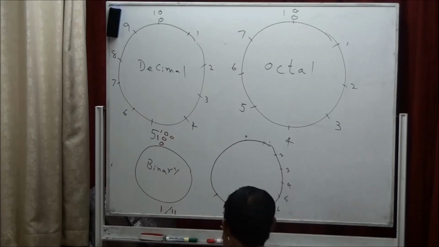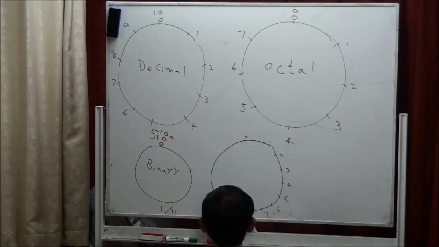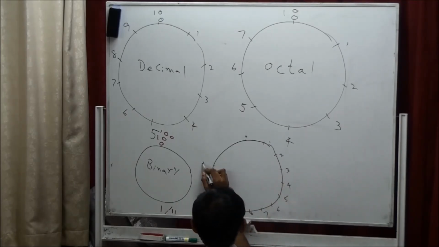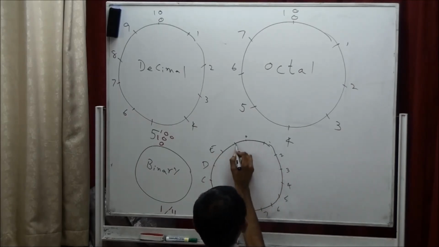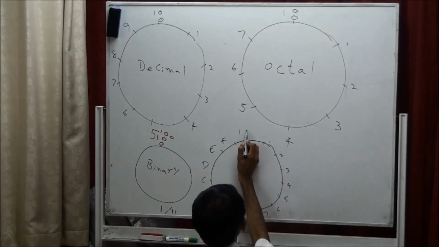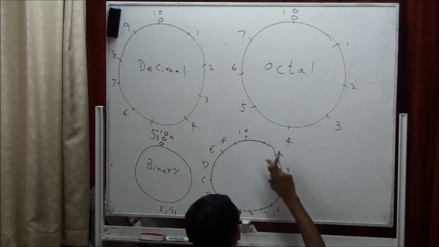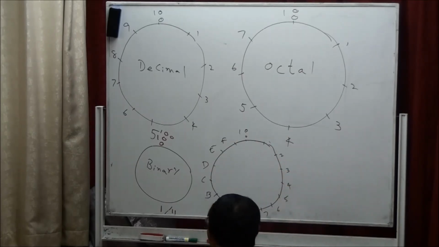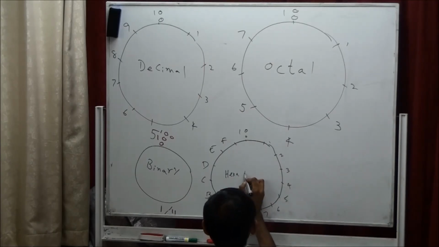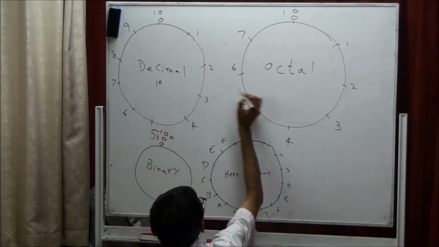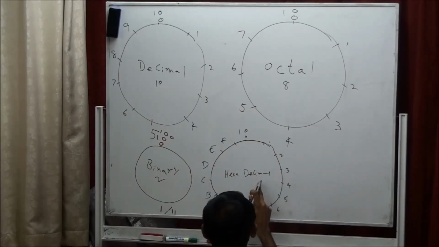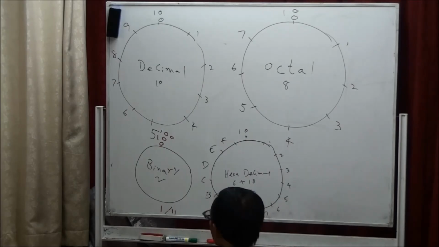They say it's A, and then B, and the next one C, and then D, E, F, and this one they call 10. So in our system, how many numbers do they have? 16. This is called a hexadecimal system. Hexa means 6. Decimal means 10. Hexa means actually 6 plus 10. It's 16.